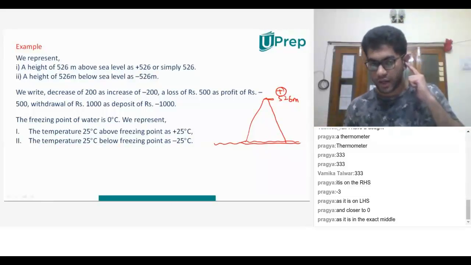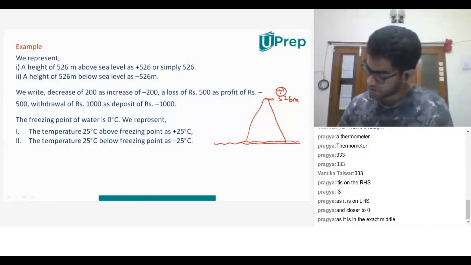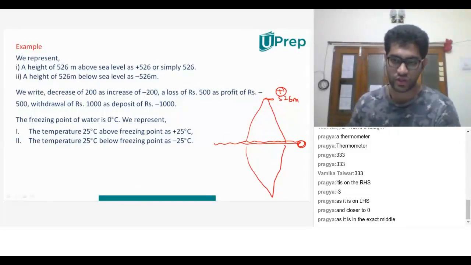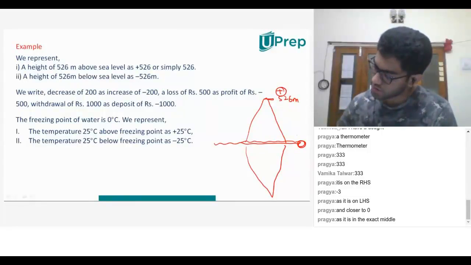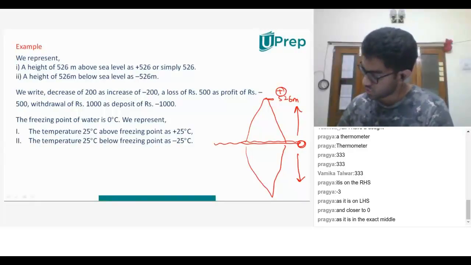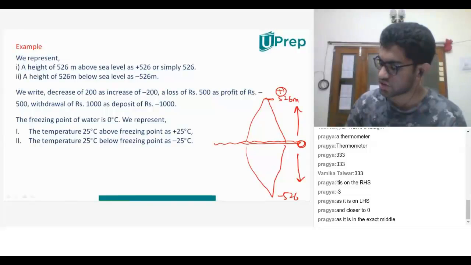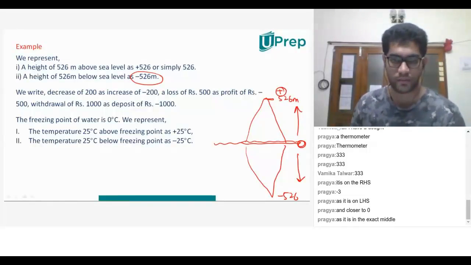Similarly, if I talk about a height of 526 meters below the sea level, that means I'm talking about a height under this. Assume that this is 0 on a number line. All this is to the right hand side, all this is to the left hand side. So what is this? Isn't it minus 526? That is the representation that he is trying to explain.